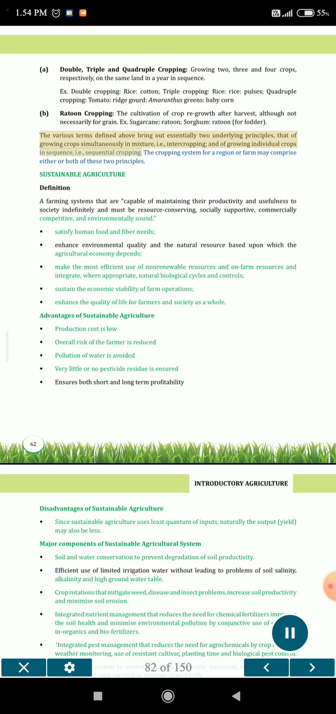The various terms defined above bring out essentially two underlying principles, that of growing crops simultaneously in mixture, i.e., intercropping, and of growing individual crops in sequence, i.e., sequential cropping. The cropping system for a region or farm may comprise either or both of these two principles.